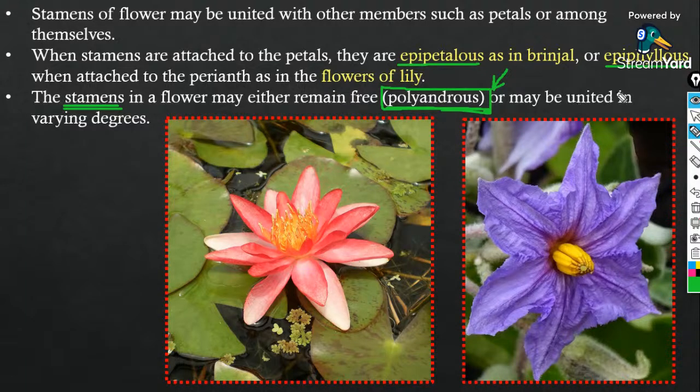Or the stamens may be united. United stamens you will call synandrous. If the stamens are united, you will call them synandrous. That is fused androecium. Very good, Binaya. Tepals, they are the individual unit of the perianth.